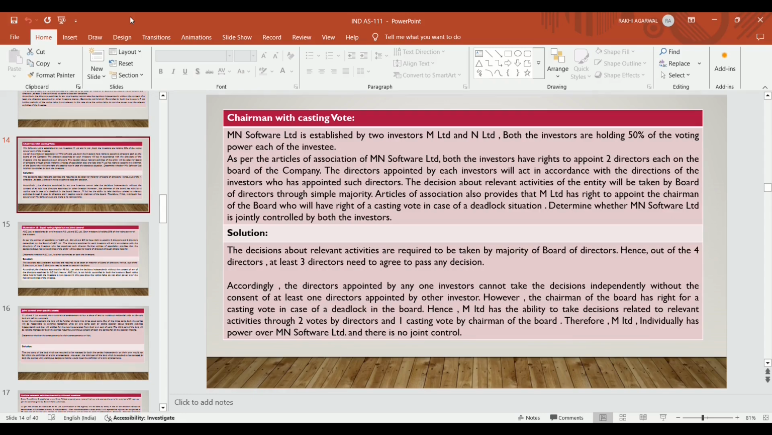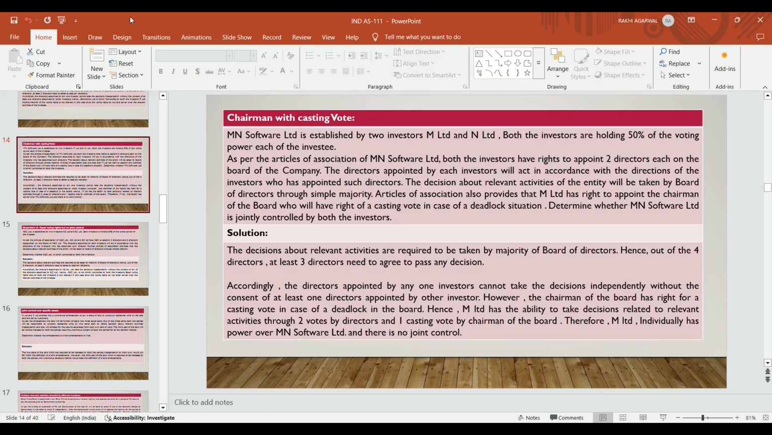Articles of association also provide that M Limited has the right to appoint the chairman of the board, who will have the right of a casting vote in case of a deadlock situation. So, determine whether MN Software is jointly controlled by both the investors. No. In this case, both parties do not have joint control, though they share equal holding rights and have the power to appoint an equal number of directors. But M Limited has the right to appoint the chairman, who gives his casting vote in case of a tie. So M Limited has control over MN Software Limited.